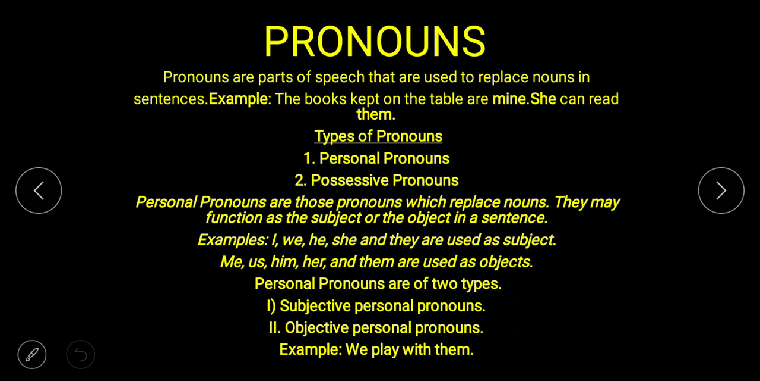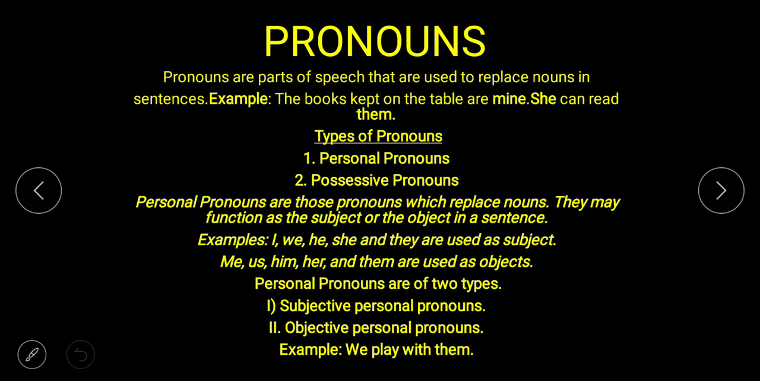Our topic is pronouns. Pronouns are a part of speech that are used to replace nouns in sentences. Example: the books kept on the table are mine. She can read them. These are examples of pronouns. Pronouns are of two types, personal and possessive.